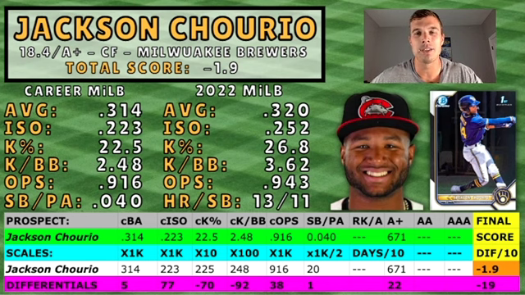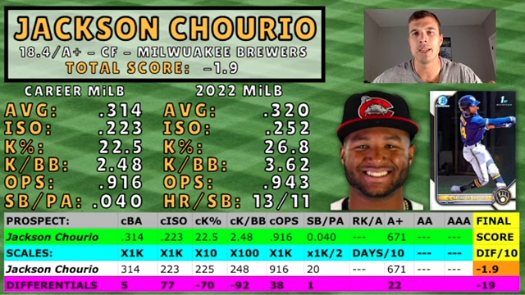Career OPS of .916 and a stolen bases per plate appearance of .040. Now, so far in 2022, he's holding really true to his career numbers, which is exciting when prospects do that. He's hitting .320 with a .252 ISO, a 26.8 K percentage, and a 3.62 K to walk ratio, .943 OPS, 13 homers, 11 stolen bases.